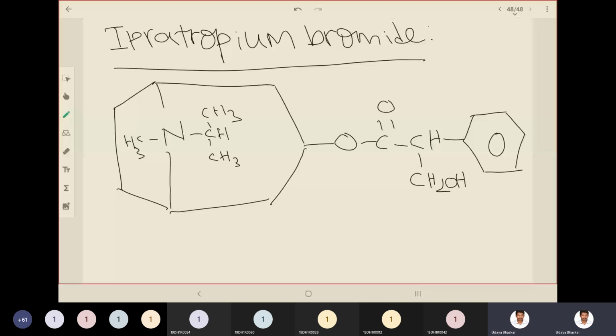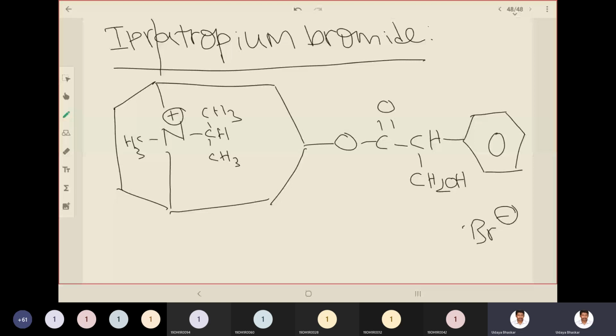In IPRA, remember that IPR is for isopropyl atropine. The isopropyl group is attached to the nitrogen inside the tropane ring, so it will attain a positive charge, and the whole compound is a bromide salt. So this is the structure of ipratropium bromide.